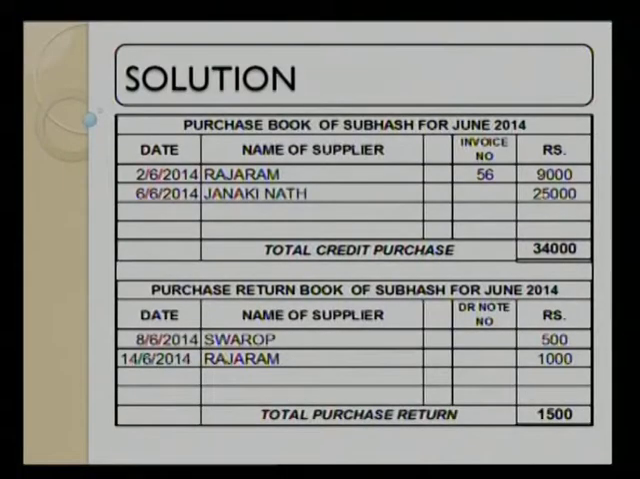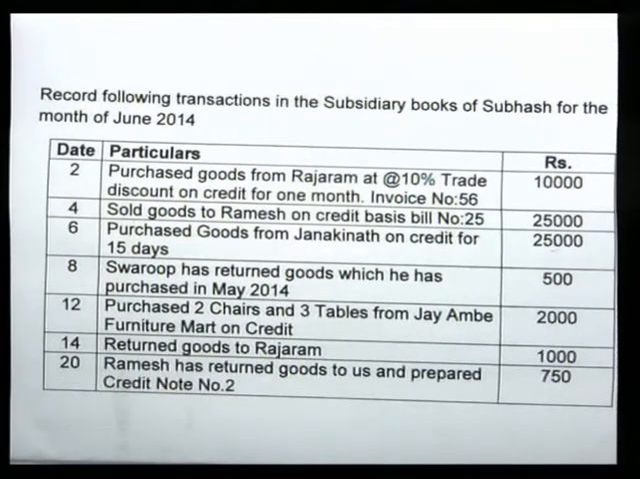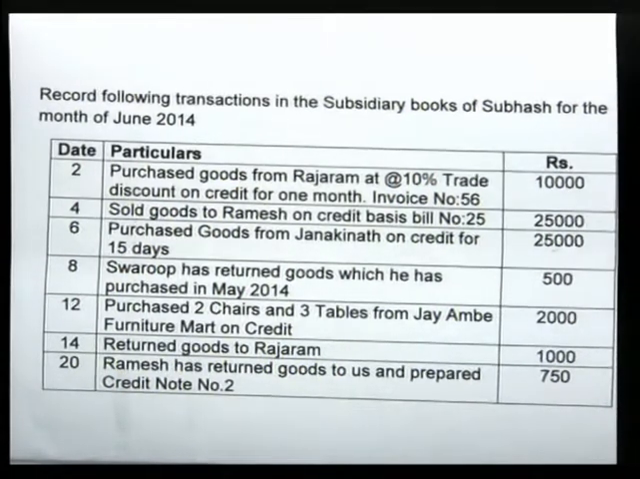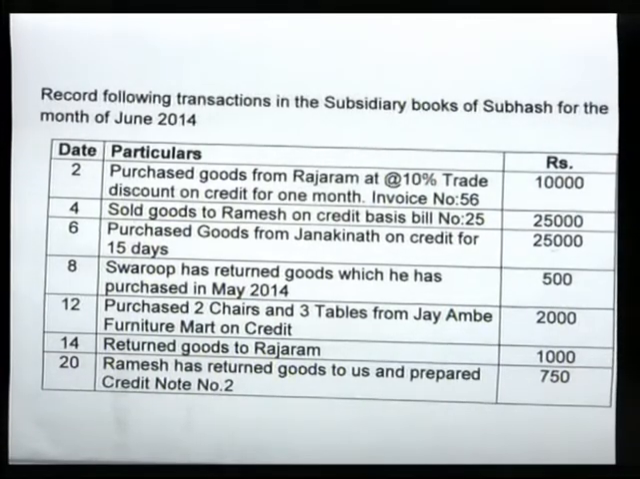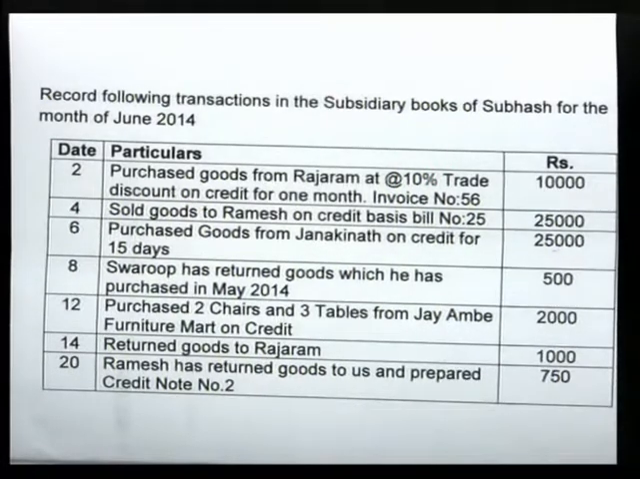Look into the solution. We have mentioned it in Swarup's account. The next transaction is very important: purchase 2 chairs and 3 tables from Jai Ambe Furniture Mart on credit. Here we have purchased furniture, not goods, so there will not be any entry of this transaction. We should not take this transaction into account in the subsidiary books of goods, because it is a purchase of furniture, and furniture is an asset.